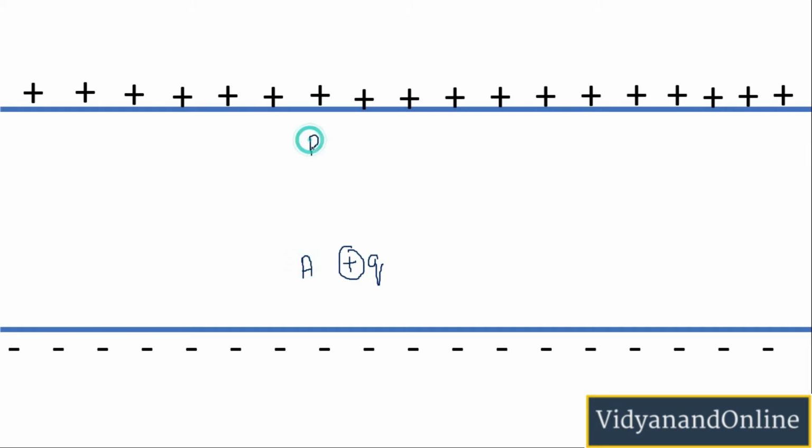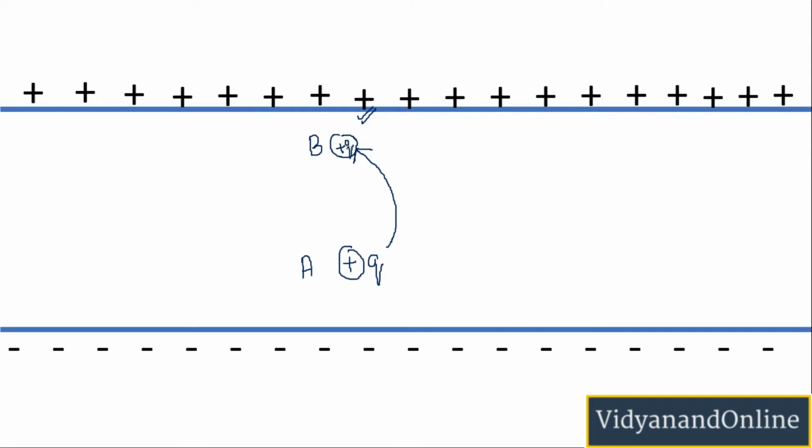So, since this is a positive charge Q and this is a positive plate, obviously this positive charge Q will be repelled by this positive plate. So, you will have to do a certain amount of work in order to move this charge from point A to point B, so as to overcome the force of repulsion. Now, after doing that work, the charge will come at point B.